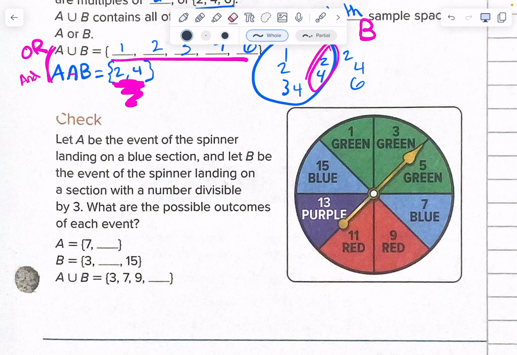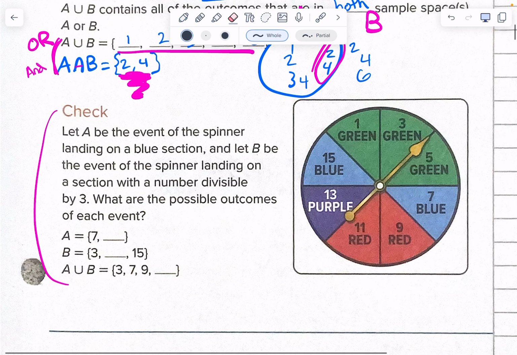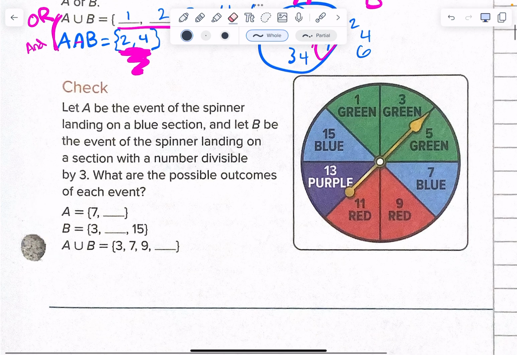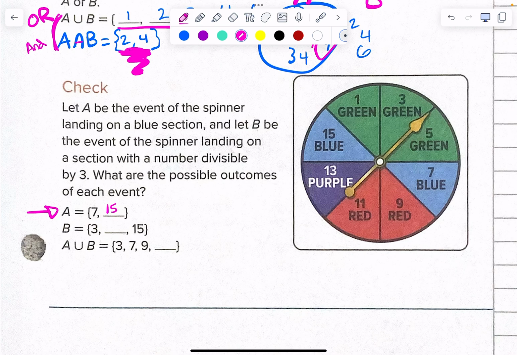Okay, so in this check right here, let's do this one real quick because it has a spinner. Let A be the event of landing on a blue section. Okay, which sections are blue? 15 and 7. This is event A and this is blue. Event B is a number divisible by 3. So what numbers on this spinner are divisible by 3? 3, 9, and 15, because there's no 6 on there, right?